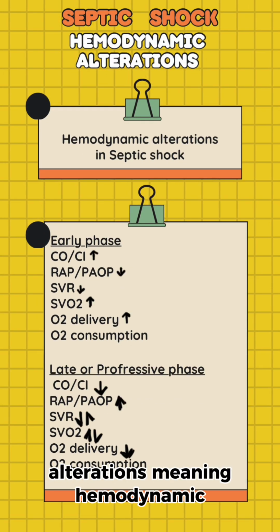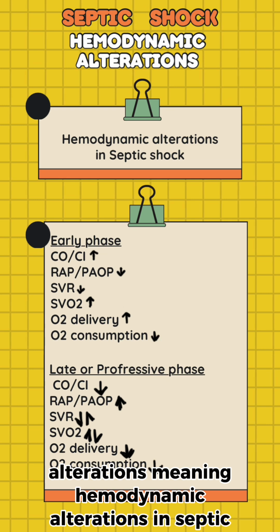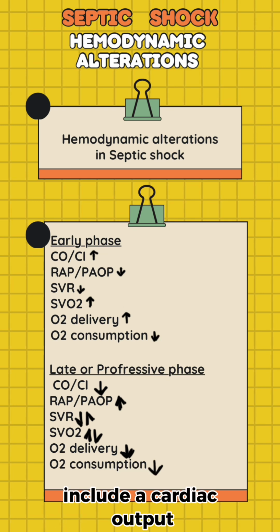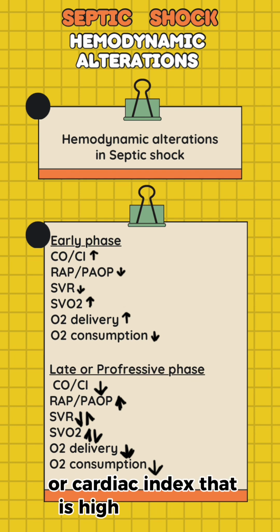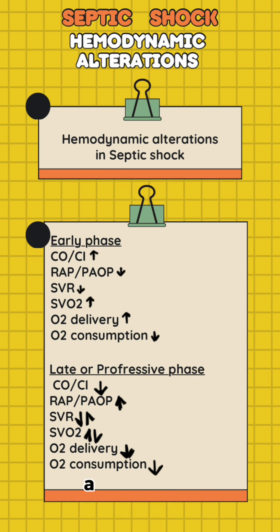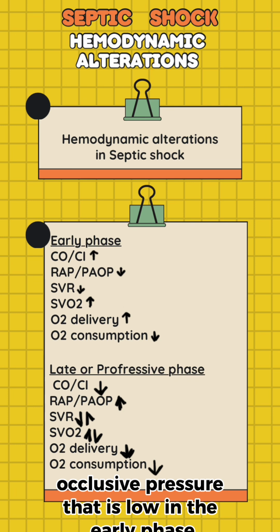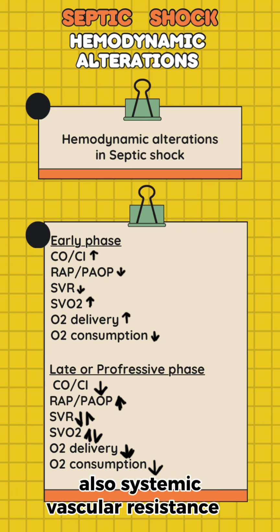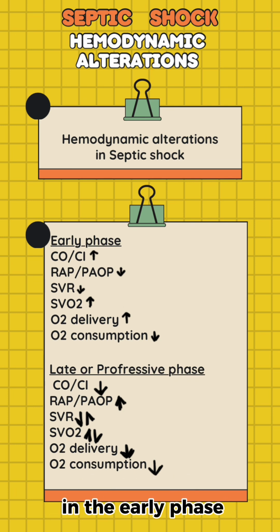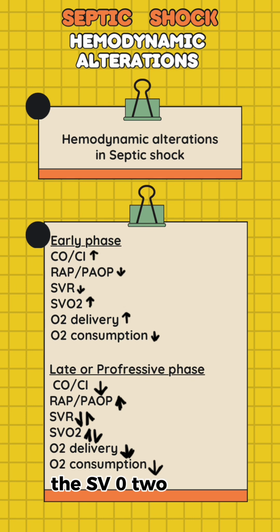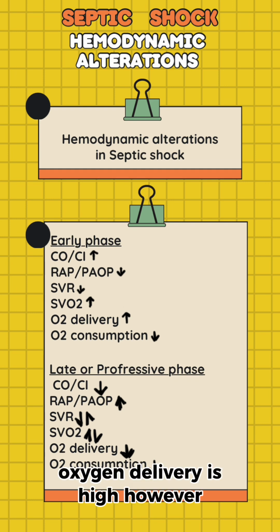Hemodynamic alterations in septic shock include a cardiac output or cardiac index that is high in the early phase, a right atrial pressure or pulmonary artery occlusive pressure that is low in the early phase. Also, systemic vascular resistance is low in the early phase. The SVO2, mixed venous oxygen saturation, is high. Oxygen delivery is high, however, oxygen consumption is low.